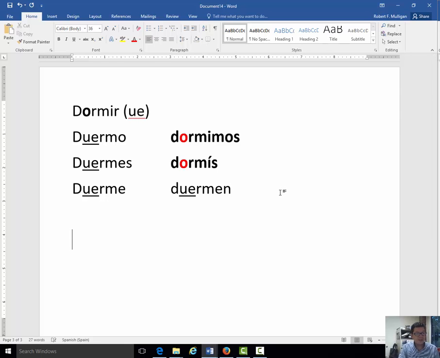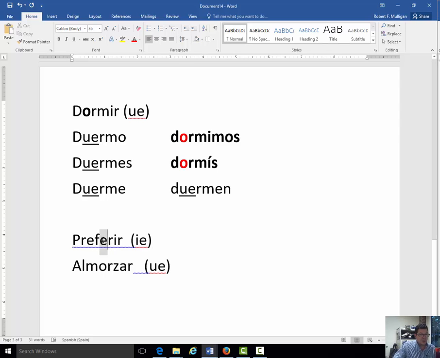Okay? Now, what I suggest is you go ahead and take a look at the following verbs and try to conjugate them on your own. Okay, take a look at these two verbs and go ahead and try to conjugate them. Remember, it's the second to last syllable, preferir. So it's going to be that E that gets stem changed. Almorzar, the O to UE. So that's what's going to get stem changed. Go ahead and give that a try. Pause your video, give it a try, and then we'll check your answers.